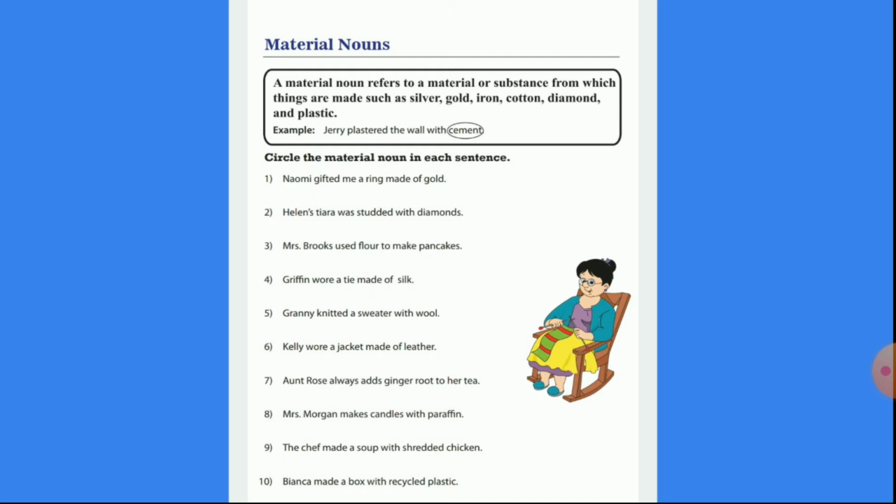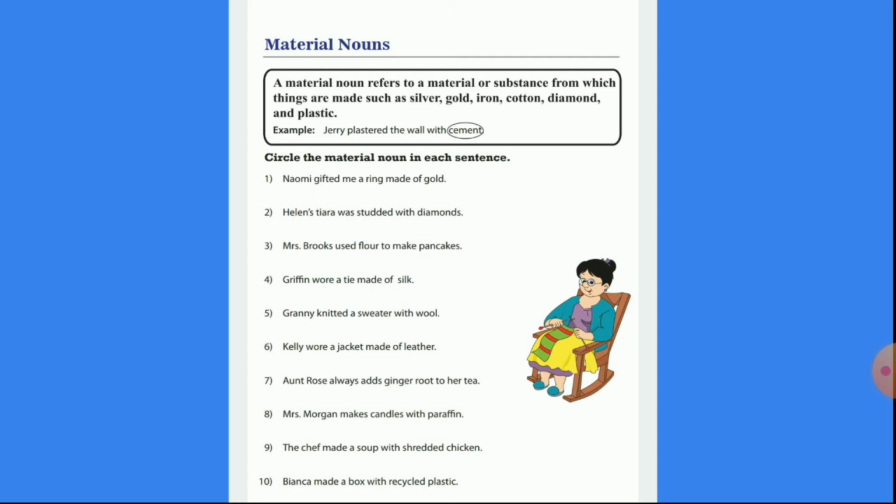Number 7. Aunt Rose always adds ginger root to her tea. Number 8. Mrs. Morgan makes candles with paraffin. Number 9.